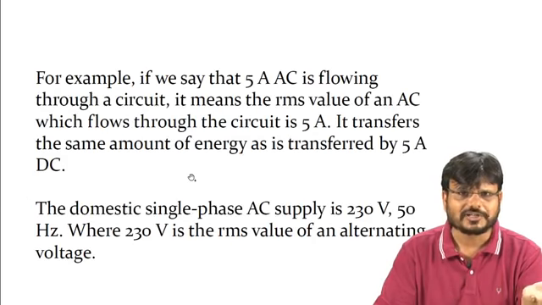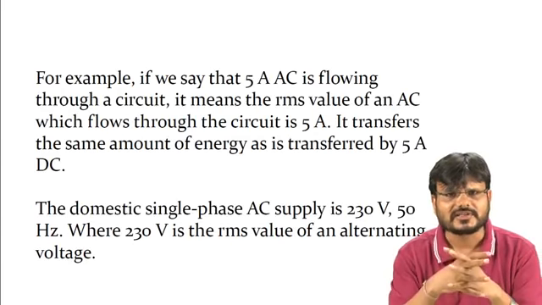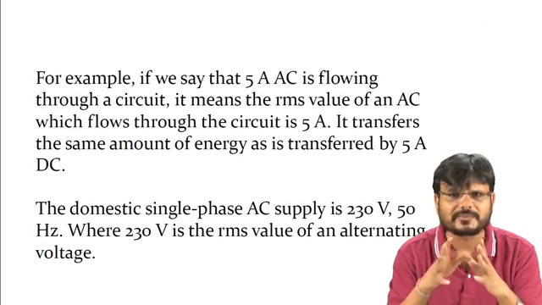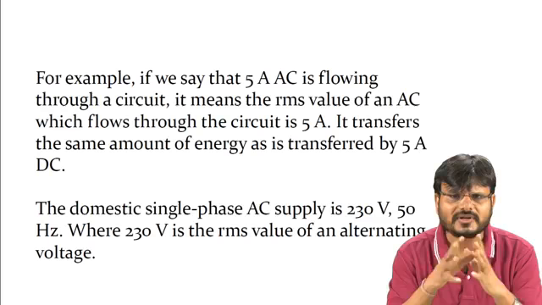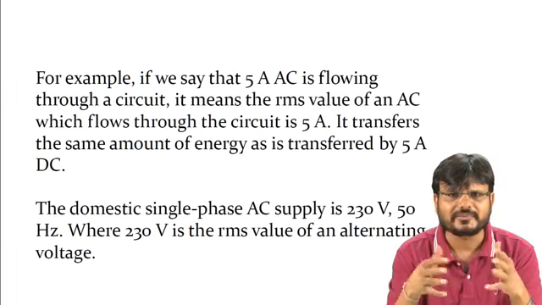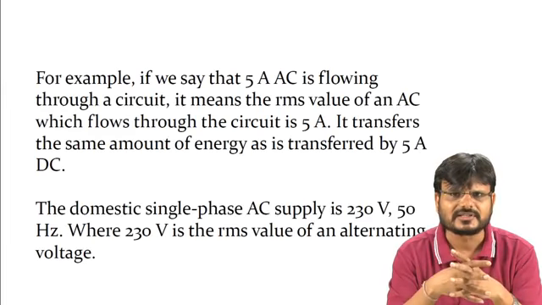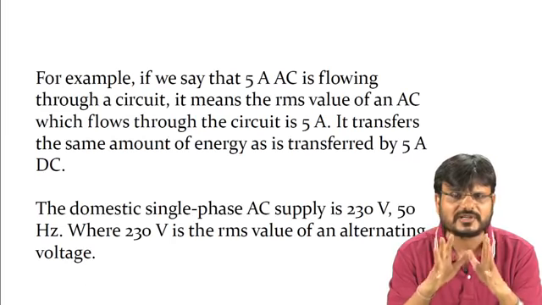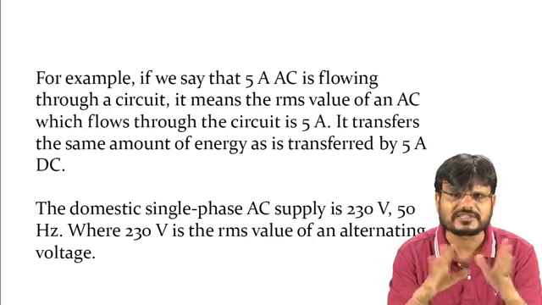For example, as I already told you, if in your home there is a 230 voltage supply, this 230 voltage supply is basically an RMS value. And if there is 5 ampere or 15 ampere or 7 ampere, whatever current is flowing in any particular circuit, that current is the RMS value of current. It is not the average current, not the maximum current.